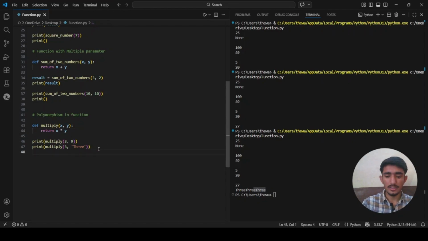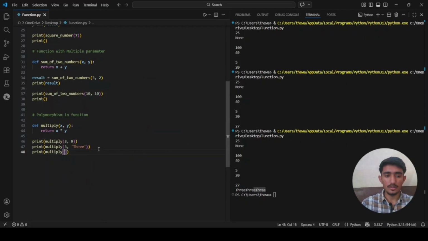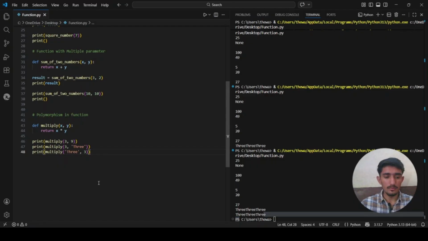We can also change this: print multiply, give the string first and then 3. When we run it, you see the output is the same, but you can switch the values here.